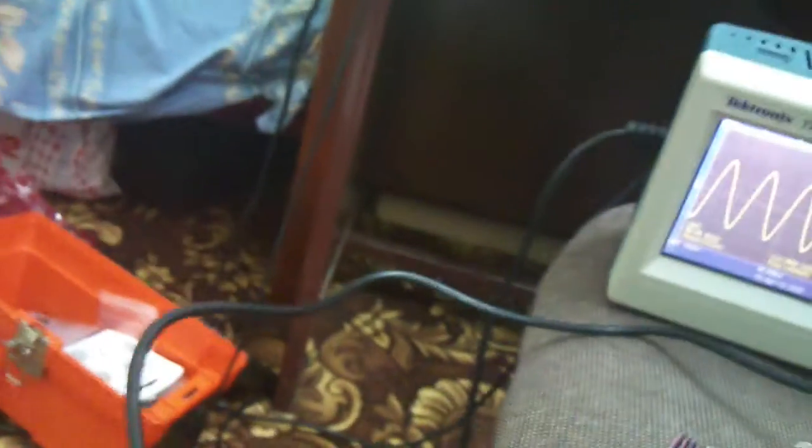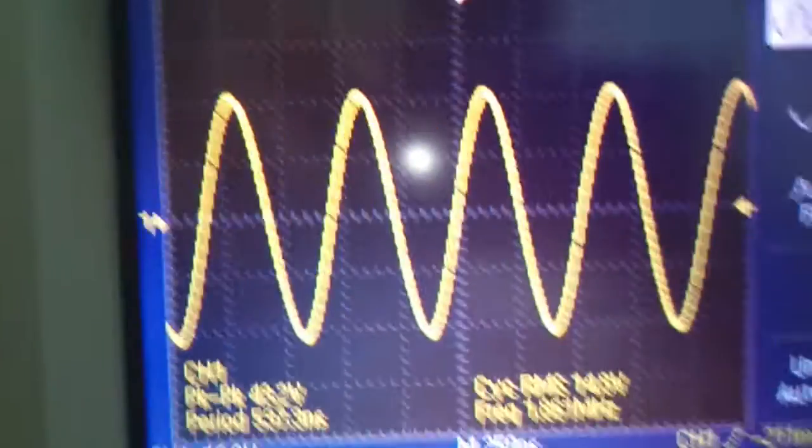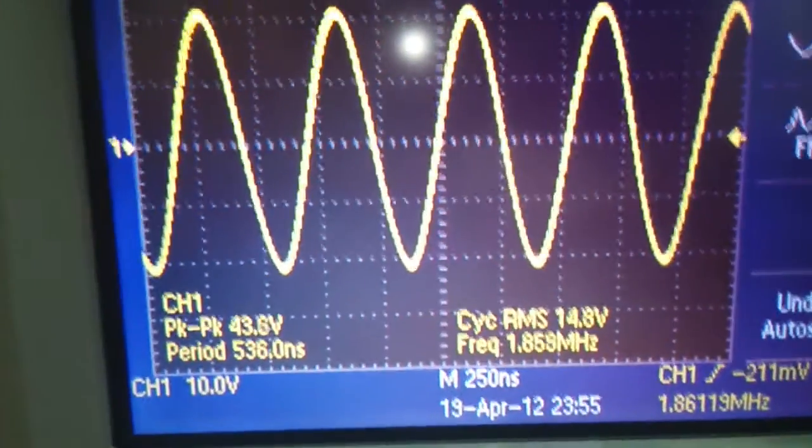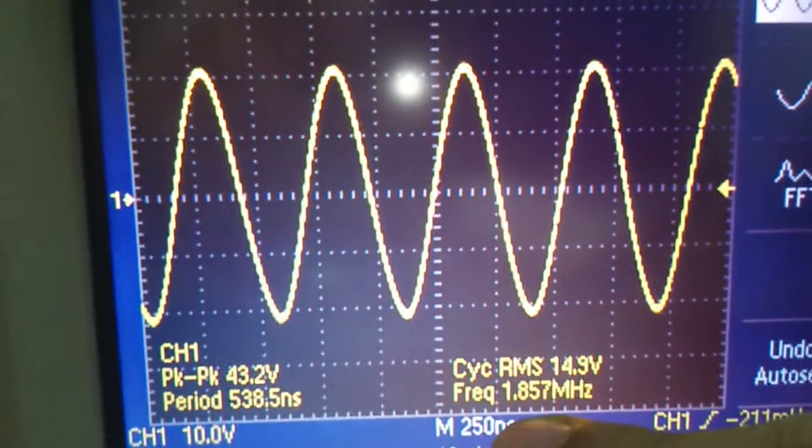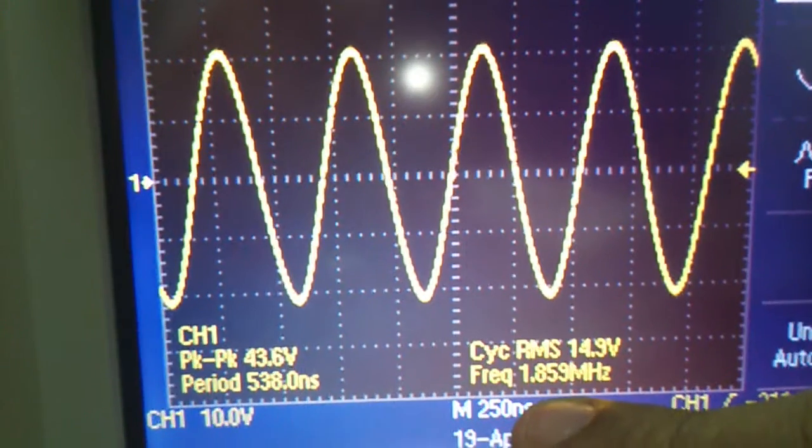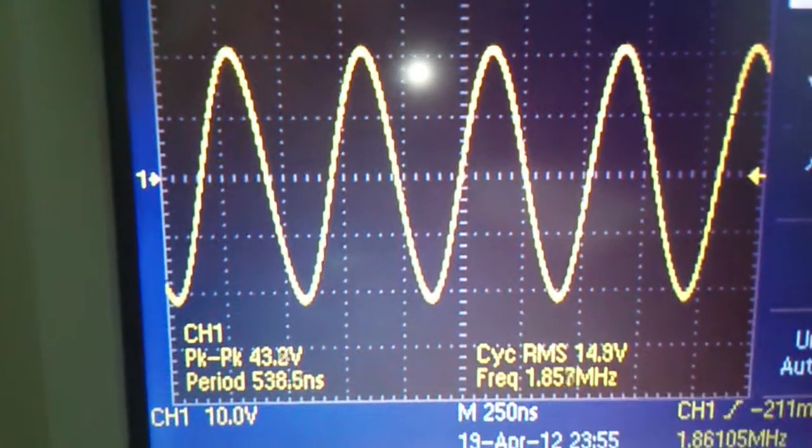If you want to measure the frequency output, we get the sinusoidal at 1.857 megahertz.